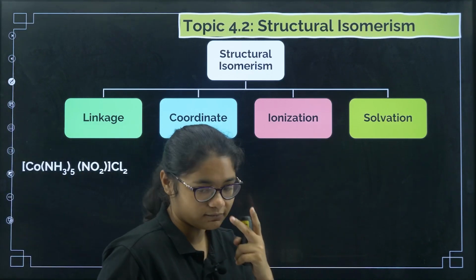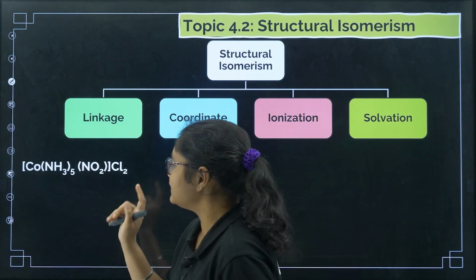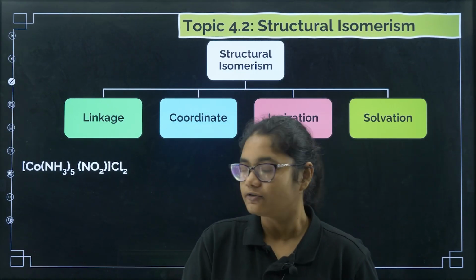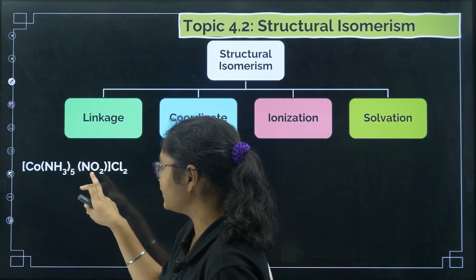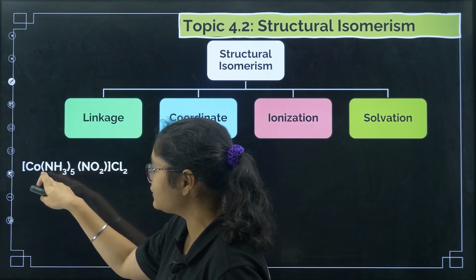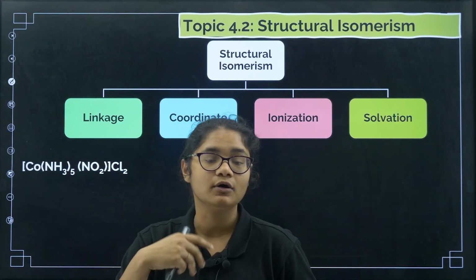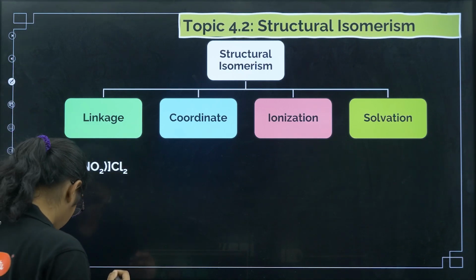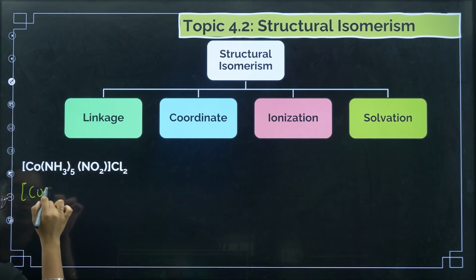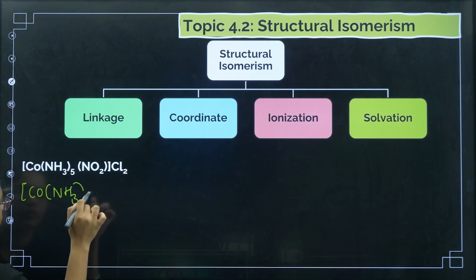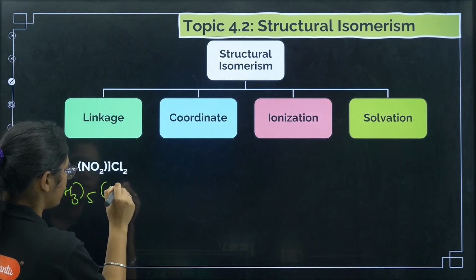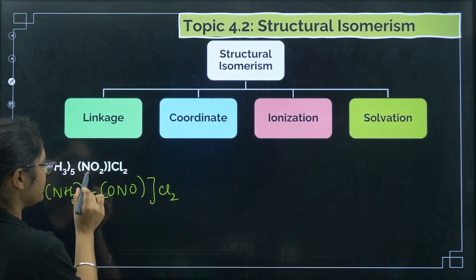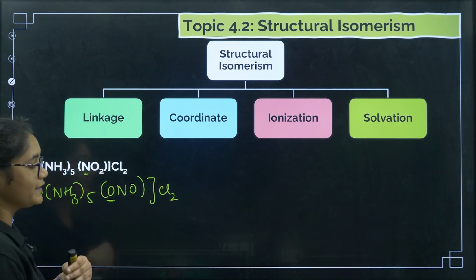So now linkage isomerism means what? I have an example here and we will be discussing the answer of this one. Now see, linkage isomerism means, I have told you something about ligands, that is ambidentate ligands. So now you see in this particular isomer, the NO2 is bonding with cobalt through N, but NO2 has also the ability to bond with O, right? So the linkage here is with nitrogen. If the same molecular formula I take, but I write like this, Co(NH3)5, and then I write ONO, Cl2. So now you see this is linking through N, this will link through O, right? So this is called linkage isomerism.